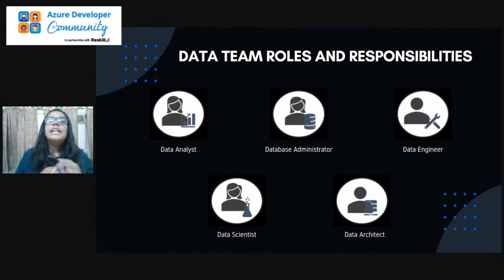Next we have data team roles and responsibilities. Now we have a brief idea about what data analytics is, what types of data we have, how the processing takes place, and what the steps are. Now coming towards the roles that you might have heard of, and your friends might be working in the same roles in the data field. Basically, in the field of data we have five major roles. First is data analyst, second is database administrator, then data engineer, data scientist, and data architect.